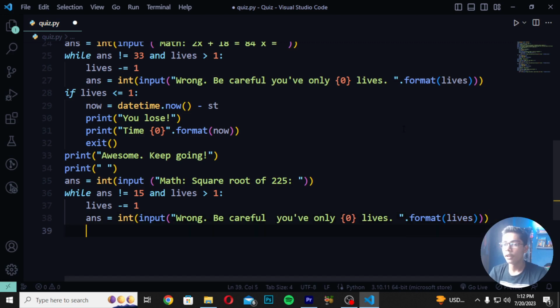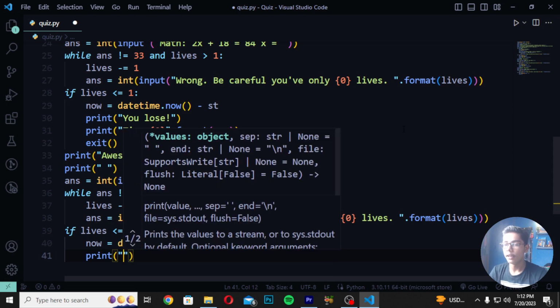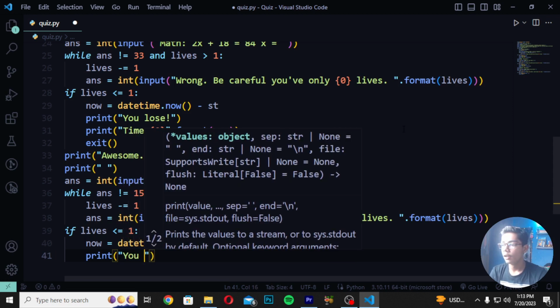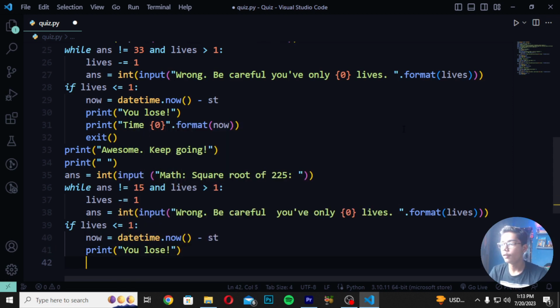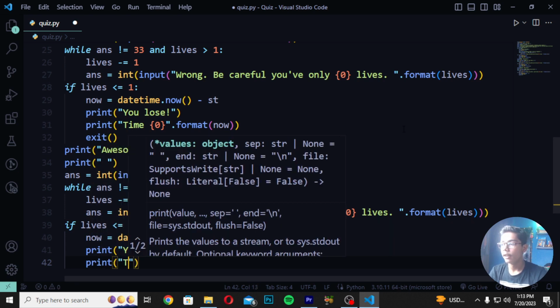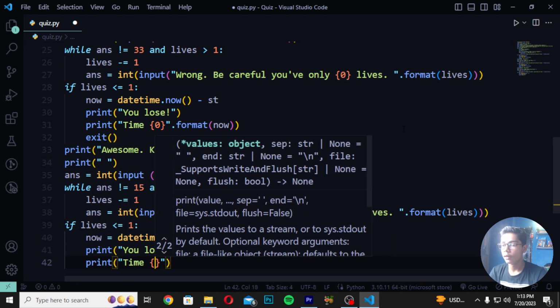After writing this, you have to write here "if lives", and then write 1. Then you have to move down and create "now is equals to datetime", and then write here "dot now", and here I will be writing "-st". Then you have to move down and create print, and then write here another tag, which should be "you lose",